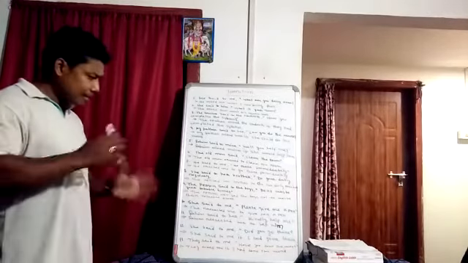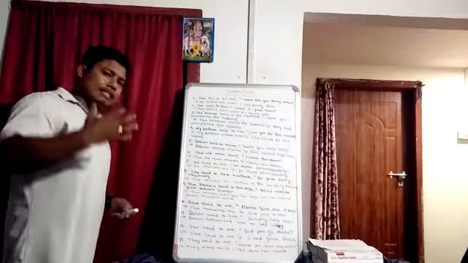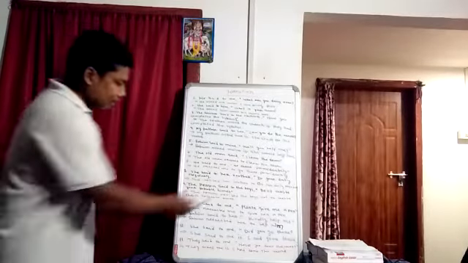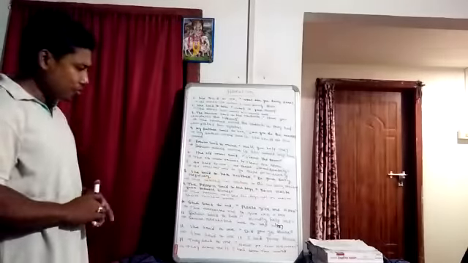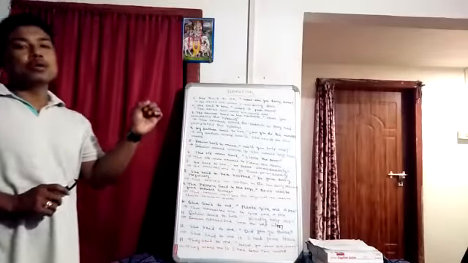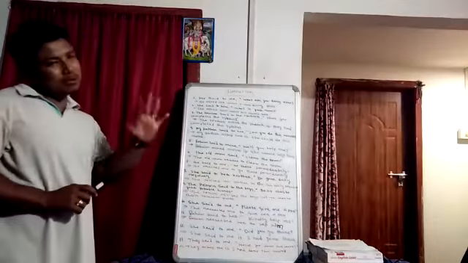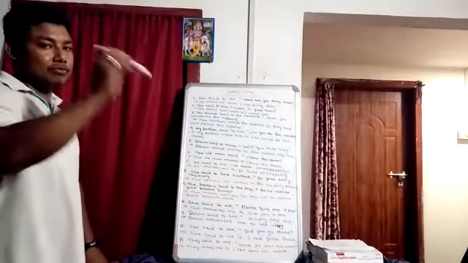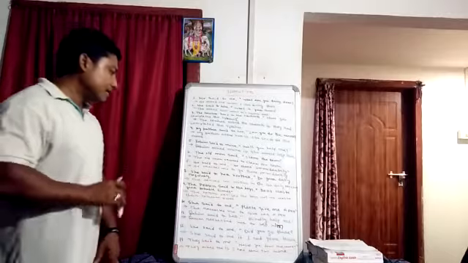Moreover, another change is that when we change the narration of an imperative sentence from direct to indirect, in the place of the comma we have to write to instead of if, whether, or that.